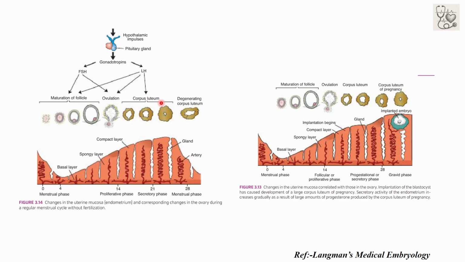Now in the post-ovulatory phase or luteal phase, the endometrial thickness is further increased, and the spiraling of the artery is further increased. Now if pregnancy does not occur, then the corpus luteum degenerates, the levels of estrogen and progesterone further decrease, and the layer of the endometrium is shed. Now if pregnancy occurs, then the corpus luteum is converted into the corpus luteum of pregnancy and is sustained for 3 to 4 months, secreting progesterone, which maintains the thickness of the endometrium and also maintains the gestation.